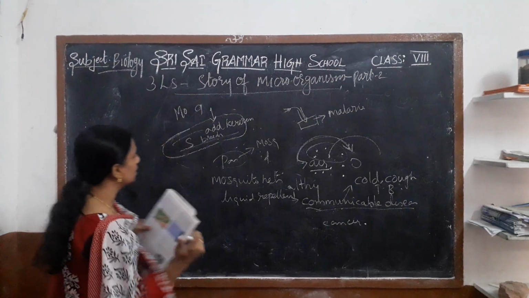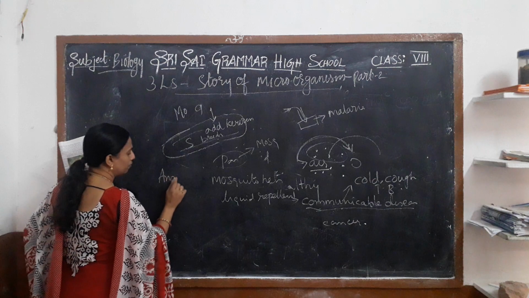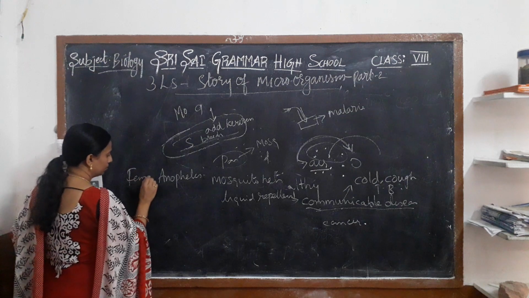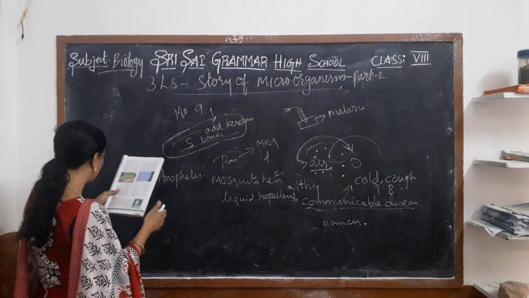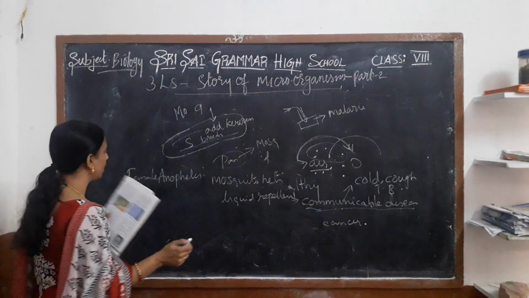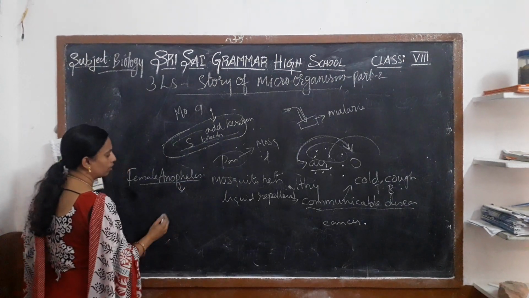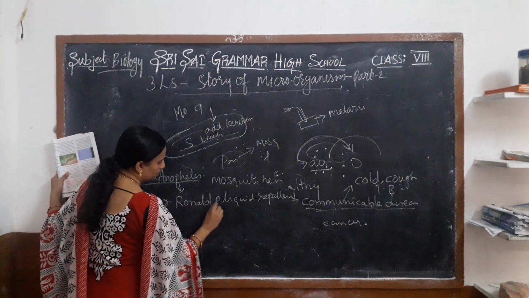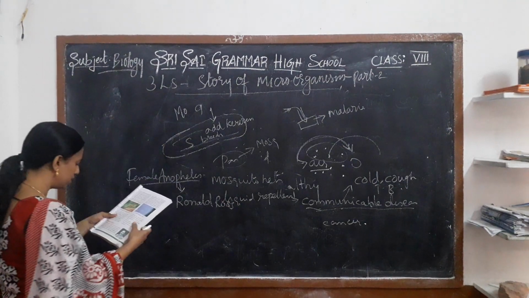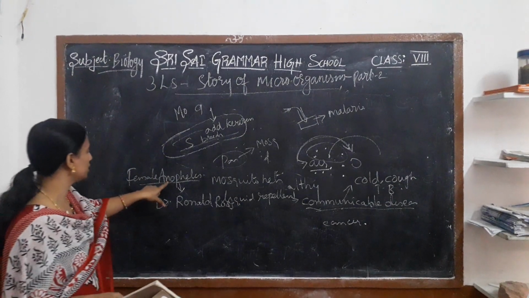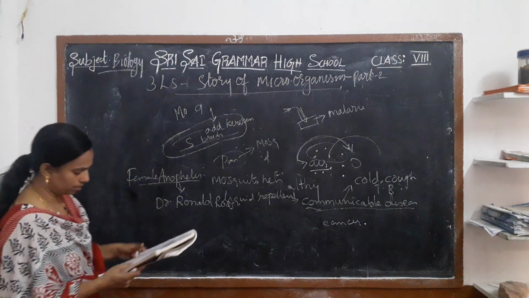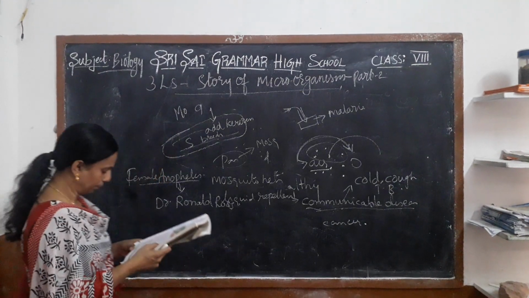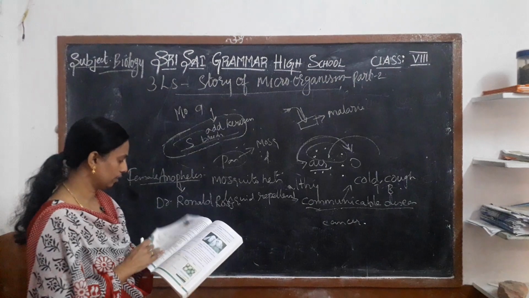And who has discovered the female Anopheles mosquito? Who has discovered that they are the carriers of malaria, the pathogens? Dr. Ronald Ross. He is a scientist who discovered the female mosquito which carries the malaria pathogens. And he also got the Nobel Prize in 1903.